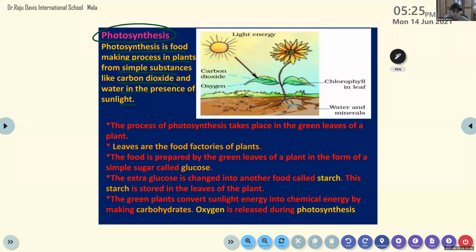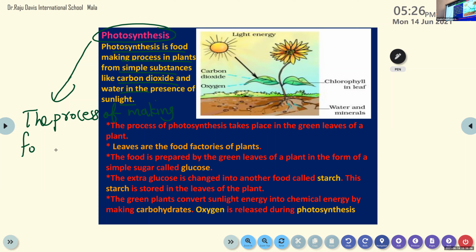Photosynthesis. And if you want, you can write one sentence to help you remember what I taught you today: the process of making food in plants. That's enough for you to understand. But in question answers, you have to write what I gave in that PDF. So photosynthesis simply means the process of making food in plants.